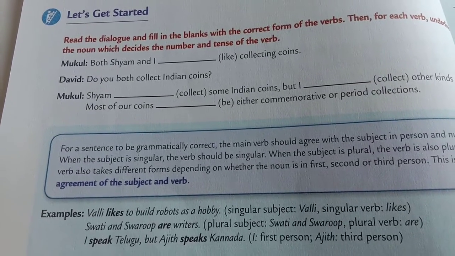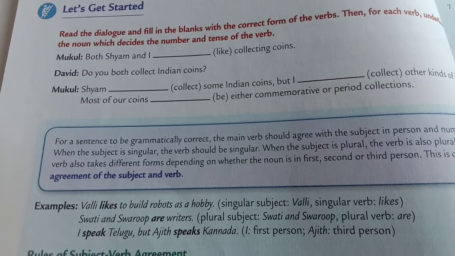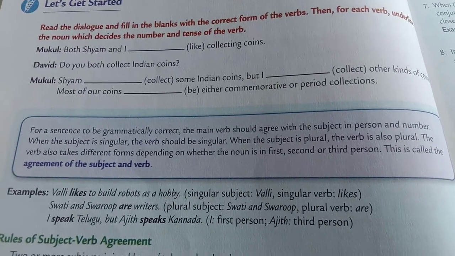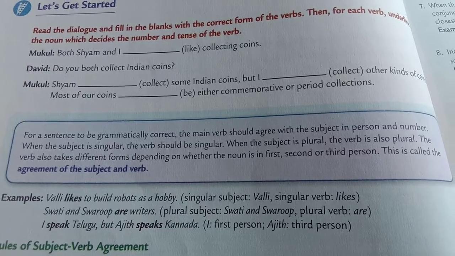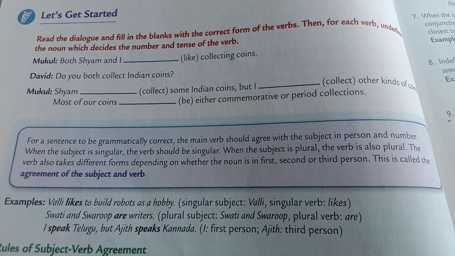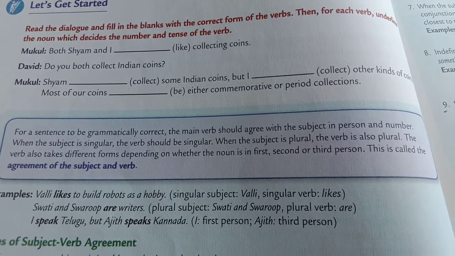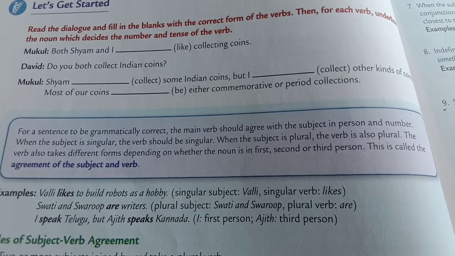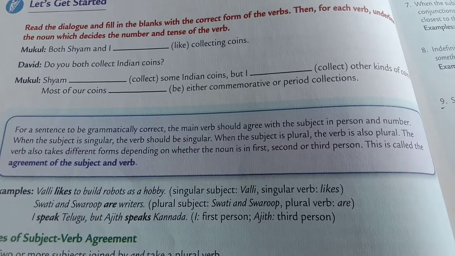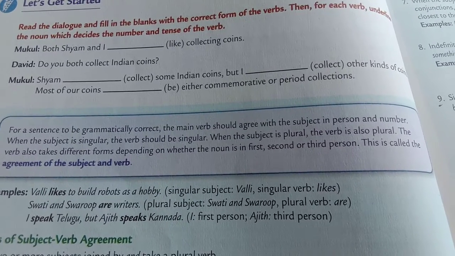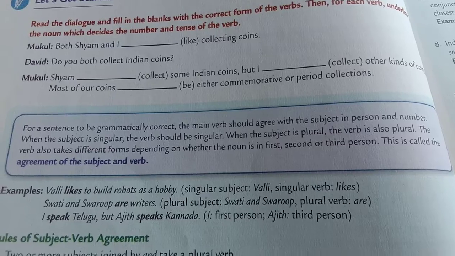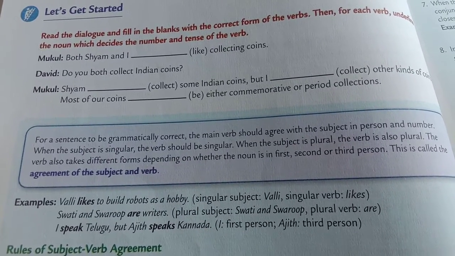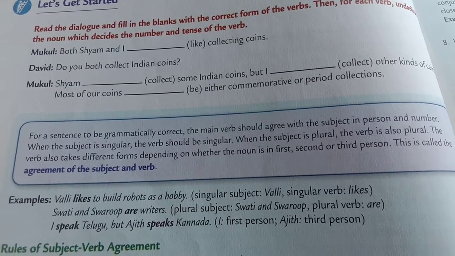You can see, for a sentence to be grammatically correct, the main verb should agree with the subject in person and number. When the subject is singular, the verb should be singular. When the subject is plural, the verb is also plural. The verb also takes different forms depending on whether the noun is in first, second or third person. This is called the agreement of the subject and verb. So this definition is given, and you have to write it in your notebook.